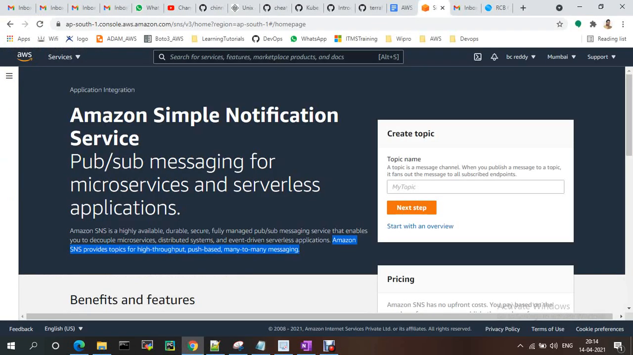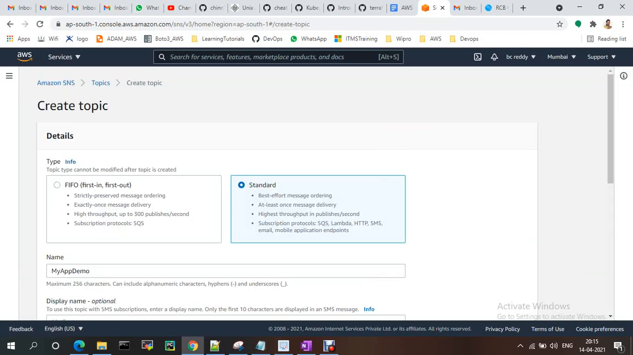Let me create one. First we need to create a topic. The topic name can be anything, like my app demo. This is my topic. Under the topic, we need to select the type, whether it is FIFO or standard. FIFO is like a queue, first in first out. When we need that kind of thing, that time we will use this one.